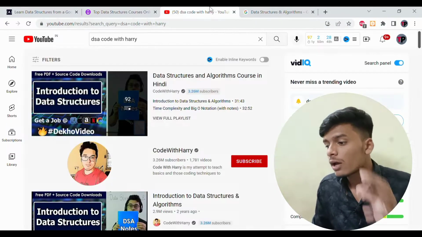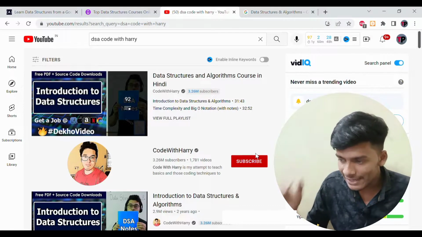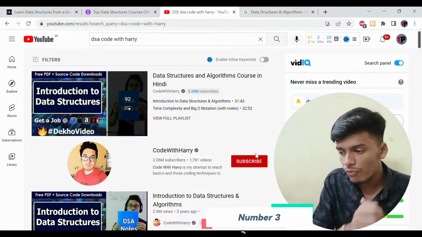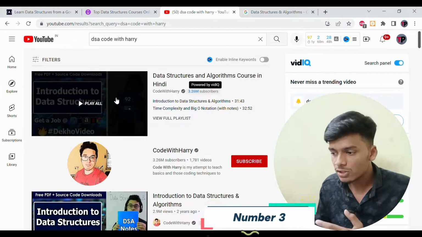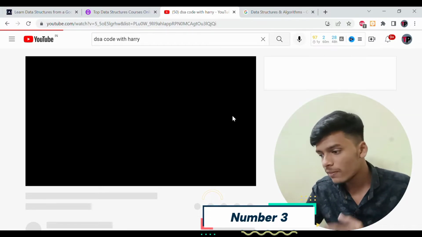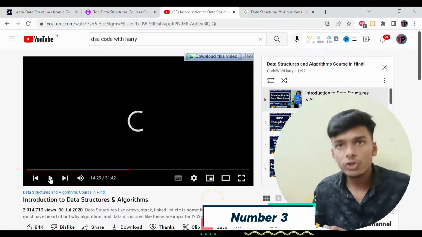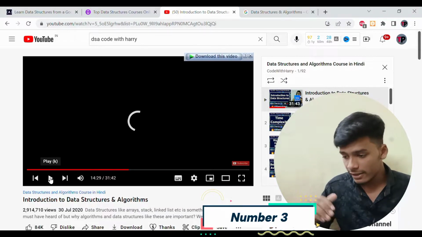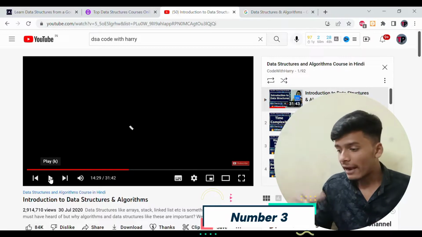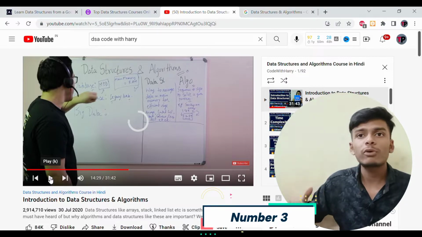Moving on to the third free resource for learning data structures, that is the data structures course by Code with Harry. Let us look at this course, which contains many things. First of all, there are data structure notes from Code with Harry, that is Harish, and he is providing you notes free of cost too, and there are 92 lectures of him teaching everything you need to know about data structures.